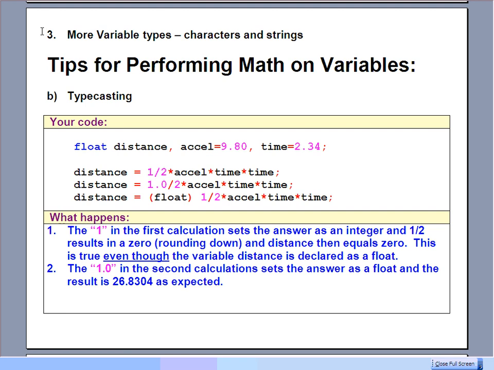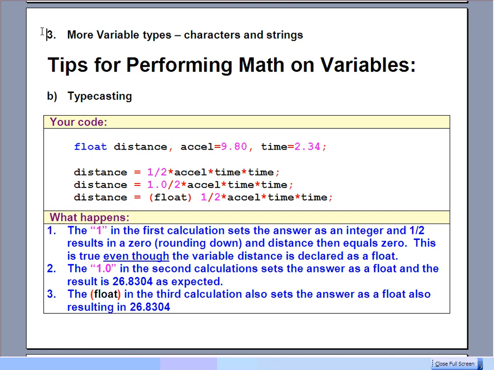The second line works better. That 1.0 starts off the calculation over on the right-hand side of the equal sign as being a float. And even though you divide by an integer, that's okay. You can divide by that too. But that very first 1.0 says, no, no, no, this is going to be a float. And then the result is, as you would expect, 26.8304. And the last method also works very well.